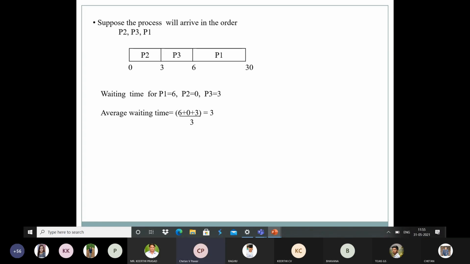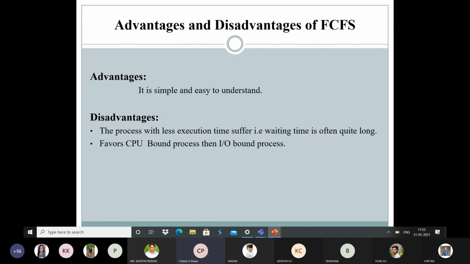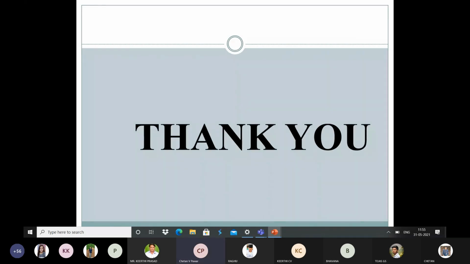Next, we will see the advantages and disadvantages of first come first serve. Advantages: it is simple and easy to understand. One of the disadvantages of FCFS is that processes with short execution times suffer. For example, waiting time is often quite long, and it favors CPU-bound processes over I/O-bound processes. These are the advantages and disadvantages.